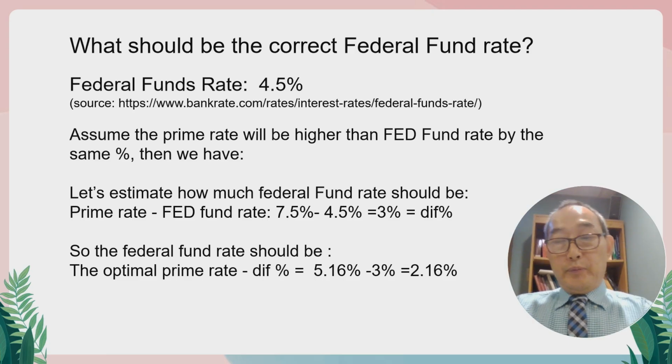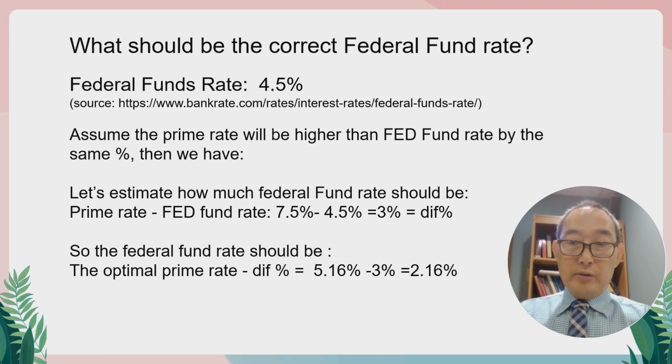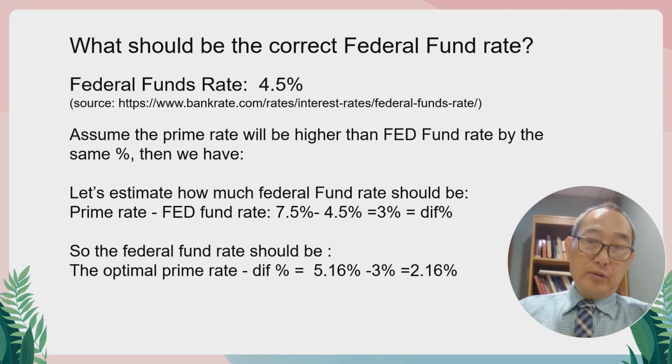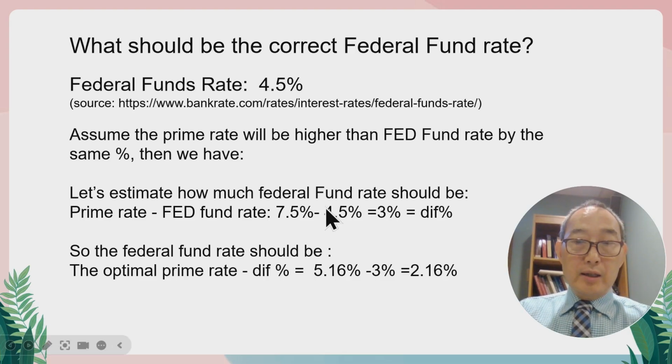If we assume this difference holds, just for simplicity, of course this may not be exactly accurate, and based on historic data we can do more statistical analysis to see if this holds true. But for this purpose, I just use 3%. Since we know there's a 3% difference, we can easily calculate the optimal federal fund rate: the optimal prime rate minus the diff percent.